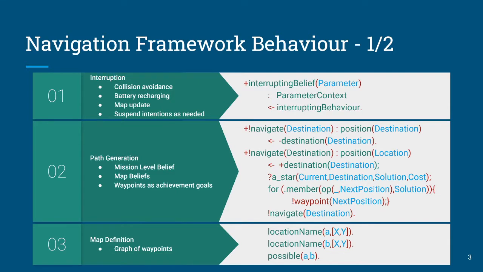So as I mentioned, we've got three main components to our navigation framework. We're going to dig into the behavior, and we're actually going to bring it down a little bit lower level than just looking at those high level three components. But first we're going to start with interruption, plan interruption.